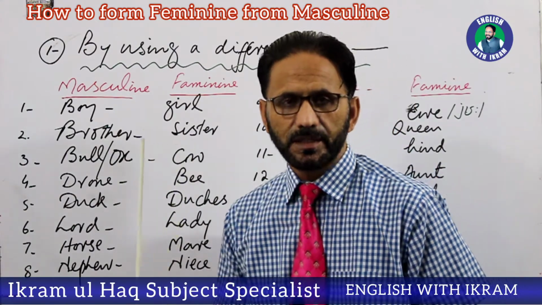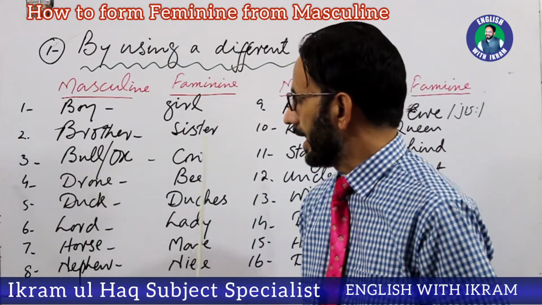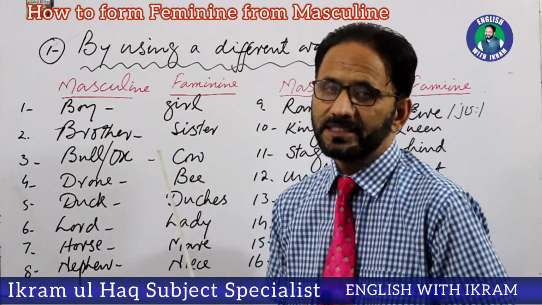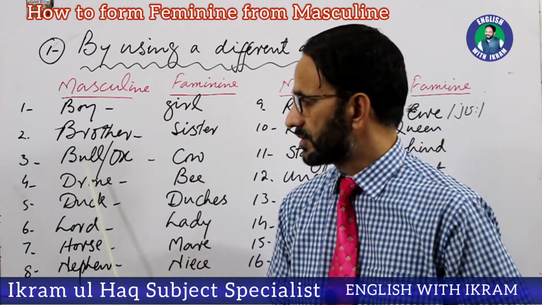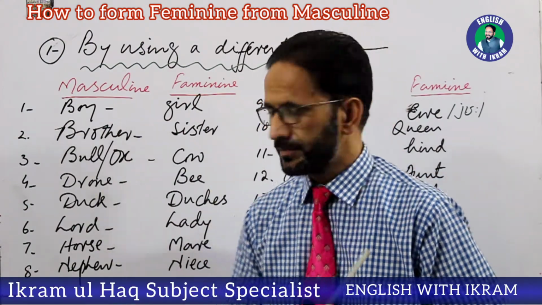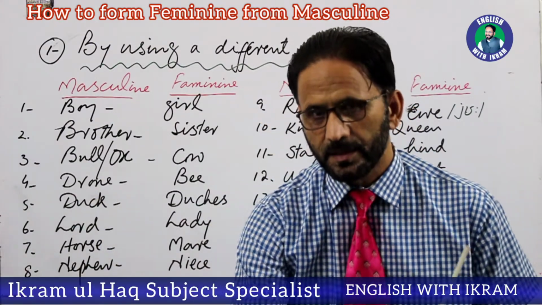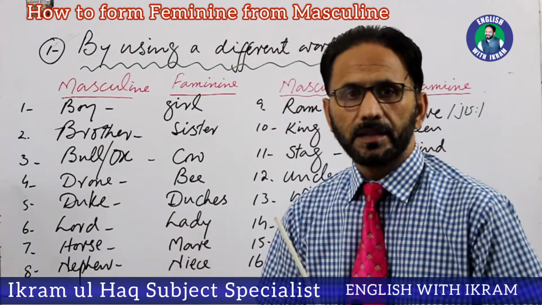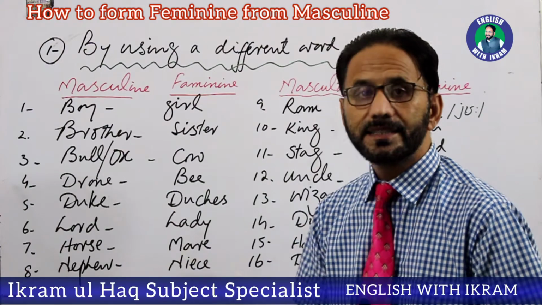Brother, masculine, and feminine is sister, a totally new word. Bull or ox, and it is masculine and feminine is cow. Again, it's a totally new word. Drone and bee. Drone is a male bee and bee, that's female. Then duke, it's not duck, it's duke. And feminine is duchess. Masculine is duke and feminine is duchess.